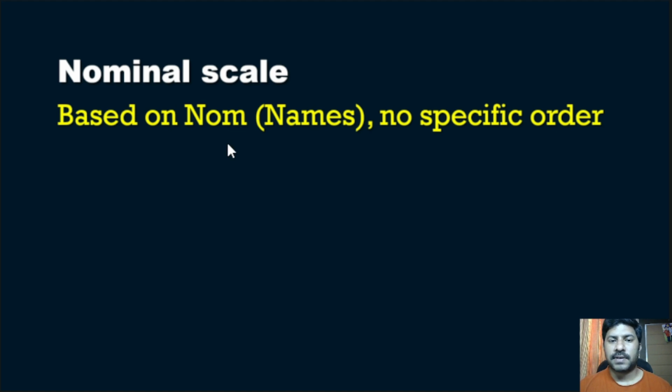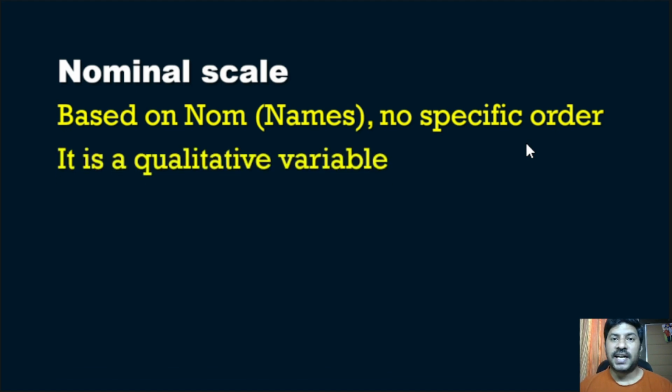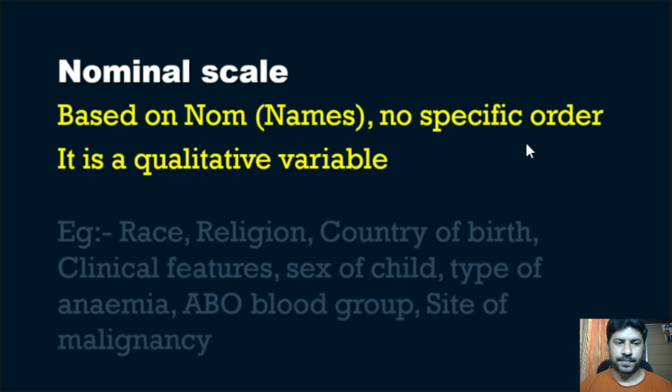So you should not have any specific order. Nominal scale will not have any specific order. It is a qualitative variable. I told you numerical variable is also there. Numerical value is a quantitative variable, but nominal scale is a qualitative variable.